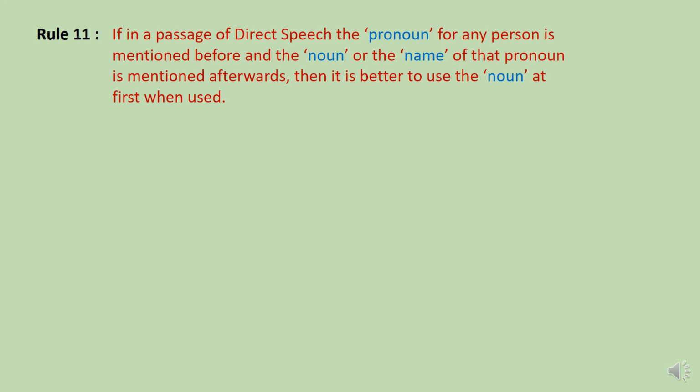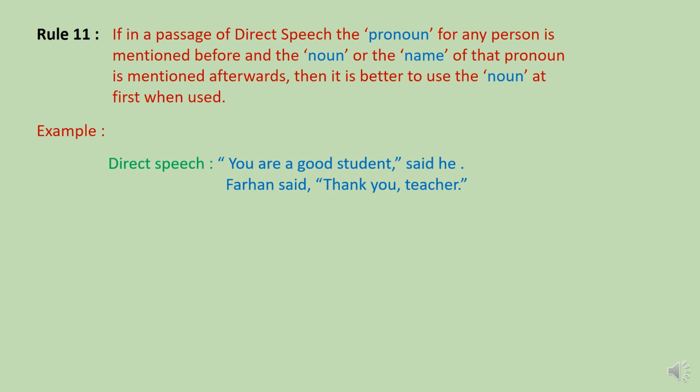Rule number 11. If in a passage of direct speech the pronoun for any person is mentioned before and the noun or the name of that pronoun is mentioned afterwards, then it is better to use the noun at first when used. Example, direct speech. "You are a good student," said he.